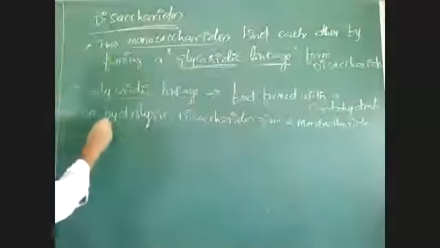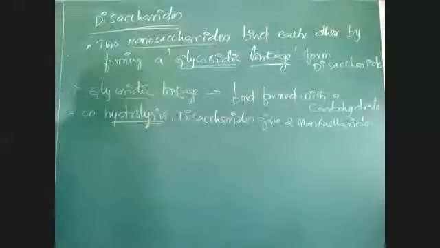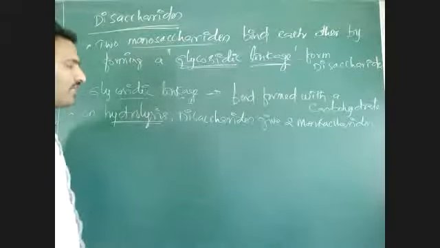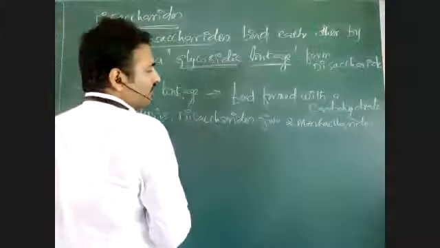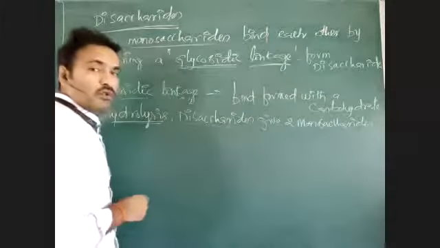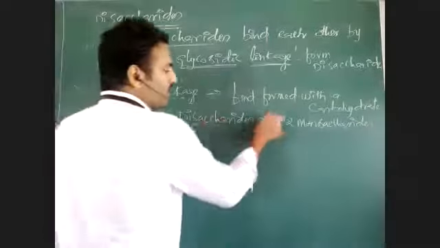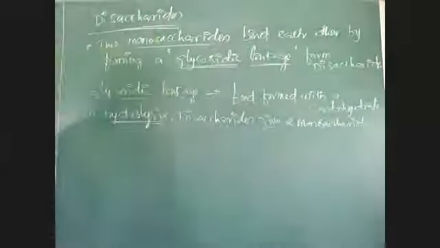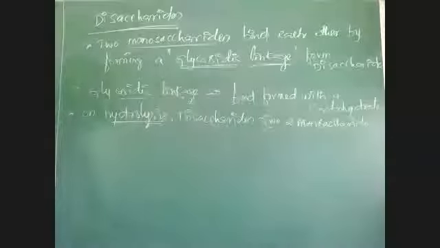Breaking is hydrolysis. On hydrolysis, if we break the glycosidic bond, disaccharides give two monosaccharides. Two monosaccharides are released from a disaccharide on breaking of the glycosidic linkage.